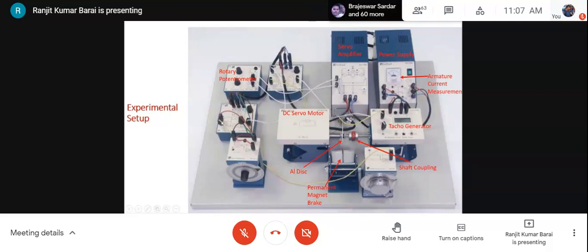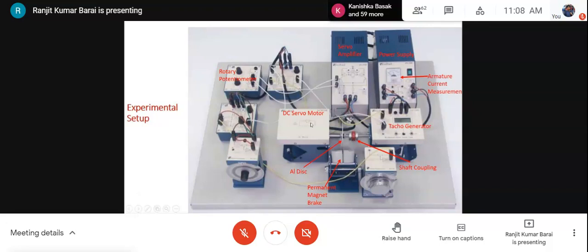Okay. The entire base is a magnetic base. This sheet is a magnetic sheet, and all these components or modules are coupled to this magnetic base. They have magnets below this surface. Anyway, they are tightly coupled to this base, so no movement. Once you couple and arrange everything, there is no movement, no slipping.